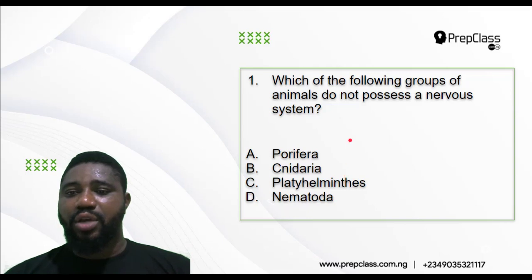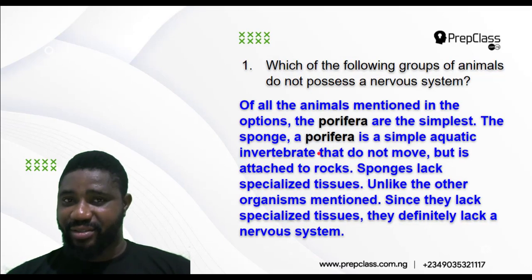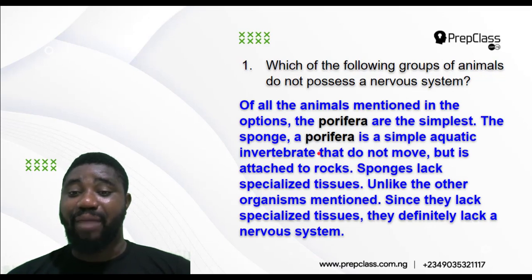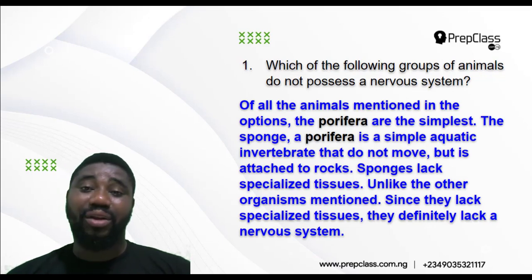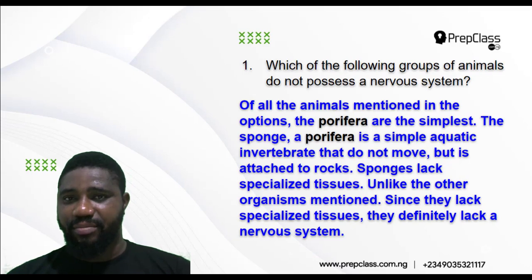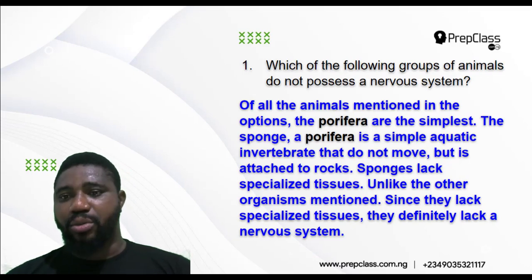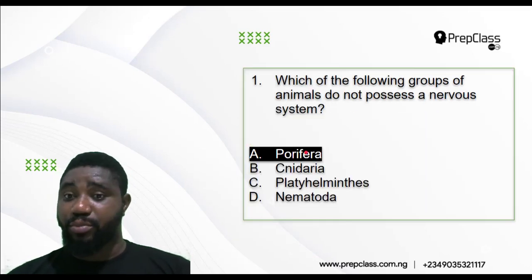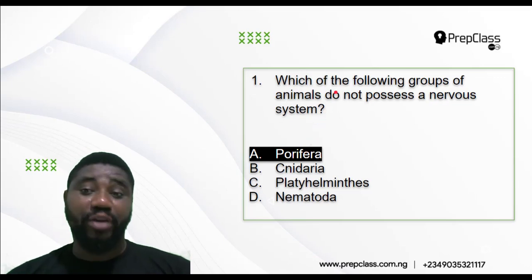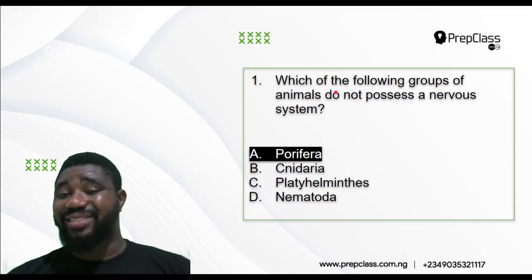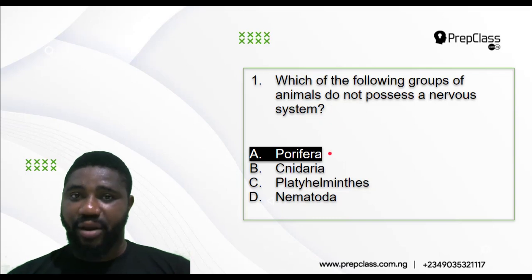Sponges, which fall under the Porifera, are the simplest, and because they are the simplest, they are most likely to lack a nervous system. I believe you understand that. Very good. So the correct answer is Porifera. Out of all of them, the one that will not possess a nervous system is the Porifera.